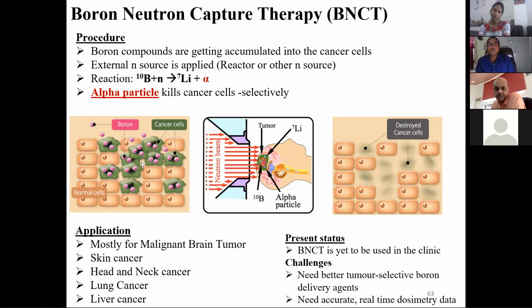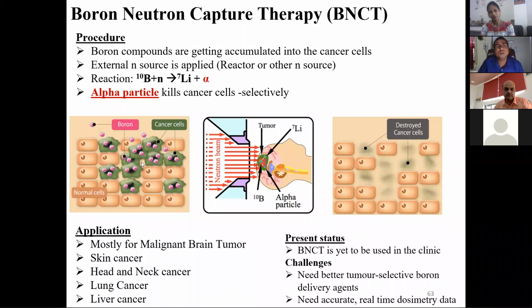We all know that an alpha particle is a very massive particle. If alpha particles are used, like previously we used bismuth-212 and bismuth-213 for the treatment of cancer, that requires injection of the radionuclide inside. So there is another procedure, boron neutron capture therapy, BNCT.